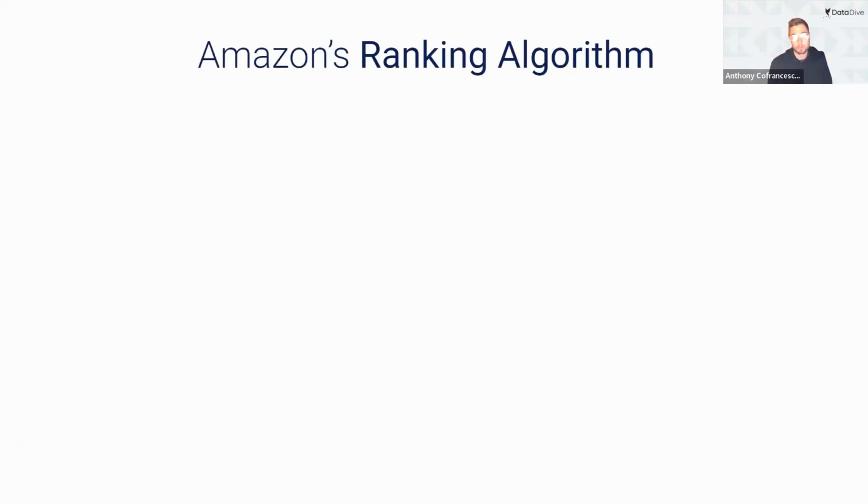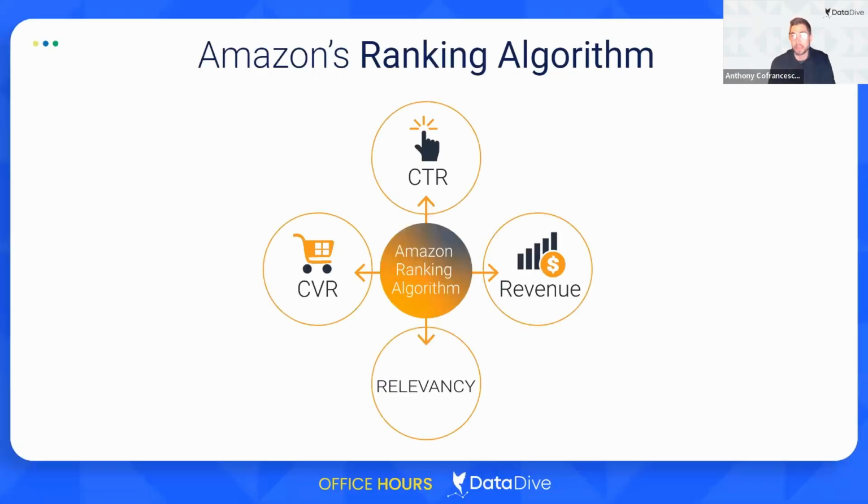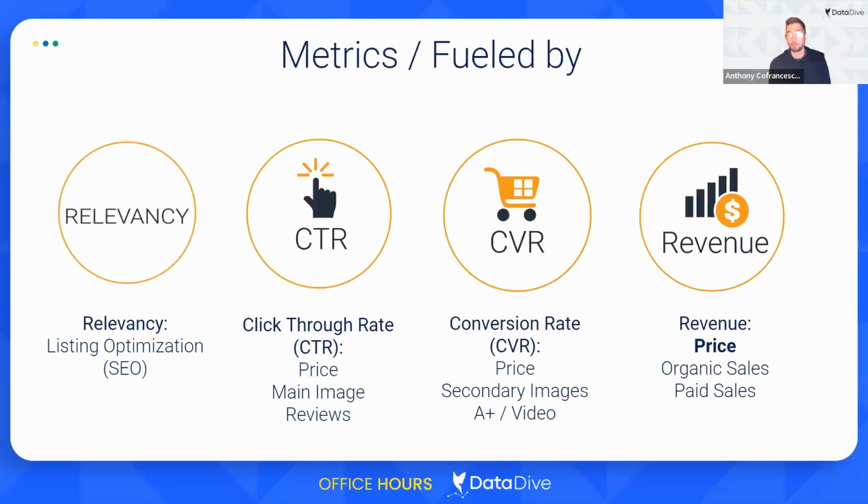So, parting thoughts. What you should remember when launching a product is that Amazon's ranking algorithm comes down to 4 main components. You have relevancy, which is your SEO, click-through rate, conversion rate, and revenue. Relevancy is one of those checkbox items. You either get it right from the beginning, or you can change it later, but you really should get it right from the beginning. And it's really just, is your listing written in the correct way that's going to allow you to get indexed for the keywords that you want to tell Amazon that your product is, those relevant keywords.